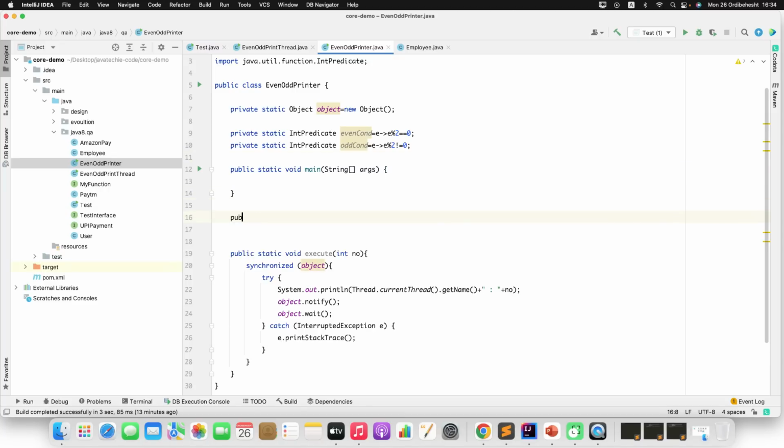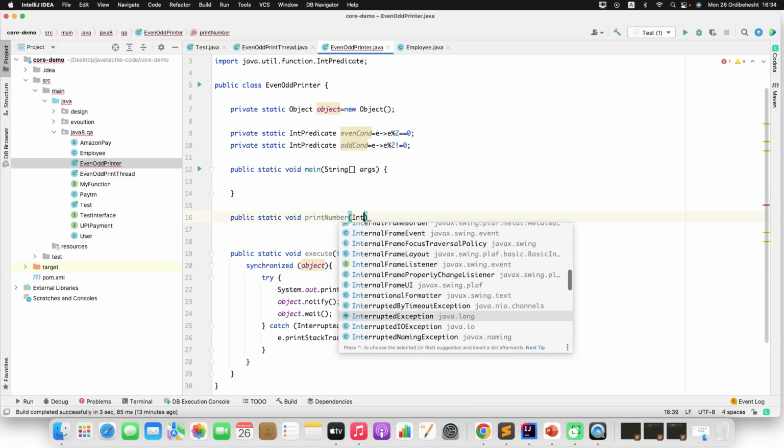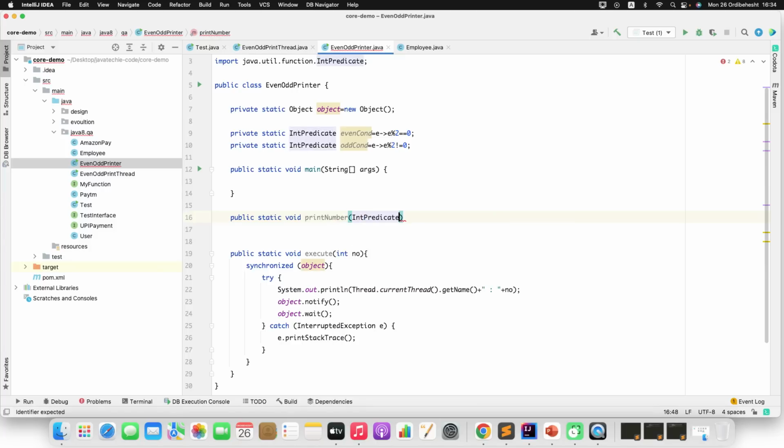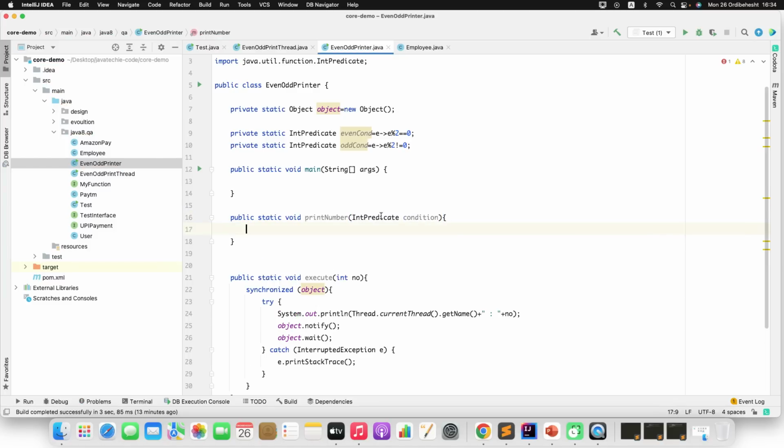Let's say public void, which will also do the print. I will also define it as static, print number or something like that. We'll take the condition in the predicate condition. Then I'll just call this execute method.